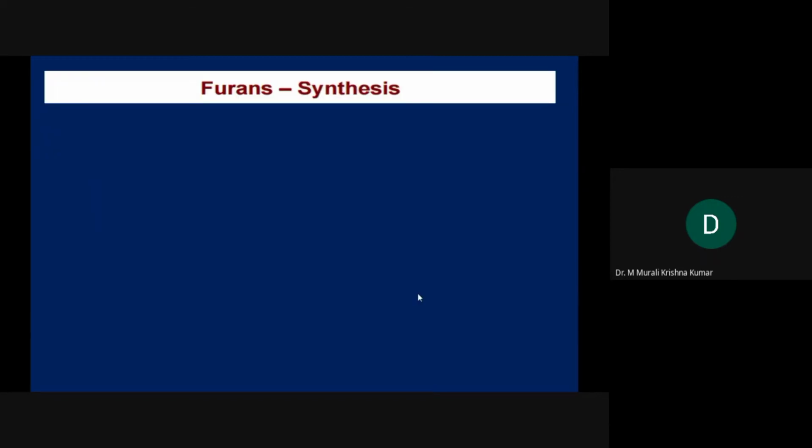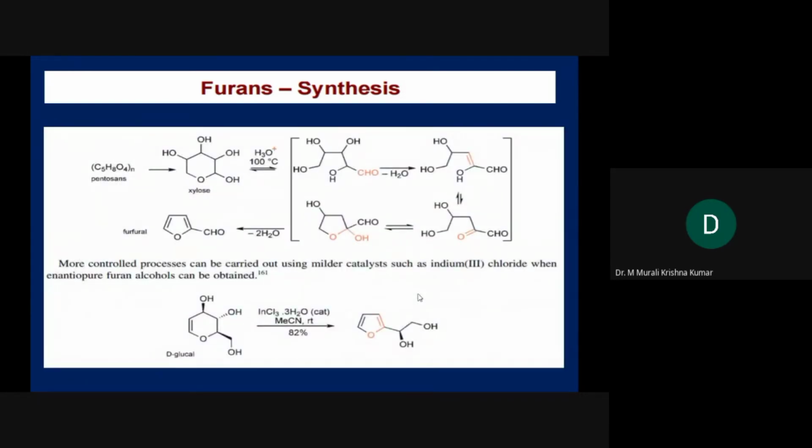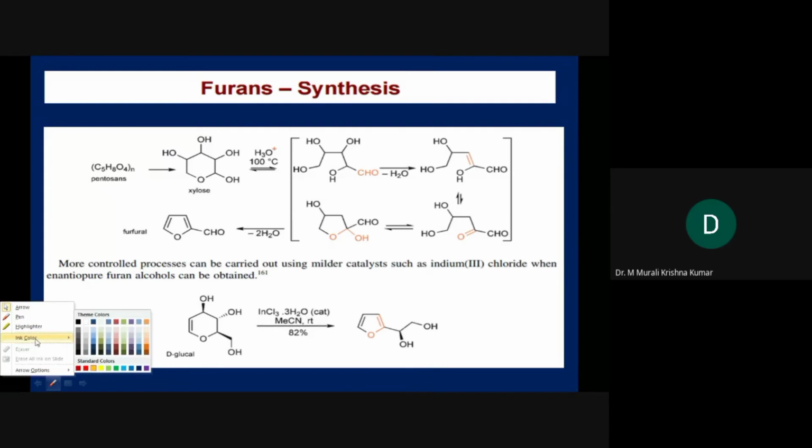Now let us see some of the named reactions we have for the synthesis of furans, and try to understand these syntheses with the knowledge that we have gained in the first few slides, the strategy. Furans were first obtained by dehydration of natural molecules.